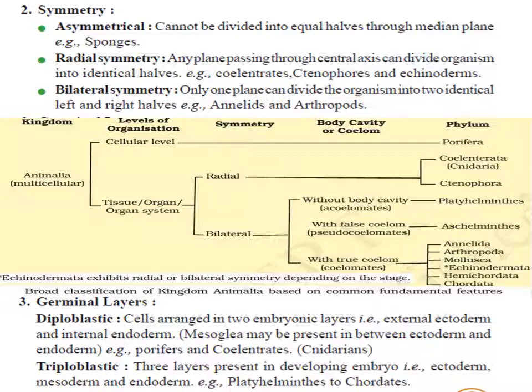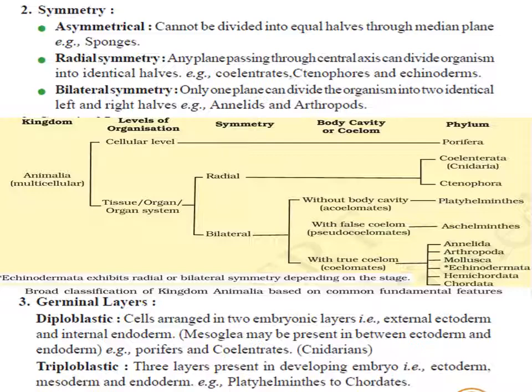And if the body is divided into two equal parts by only one central axis, which divides the body into equal left and right halves, then the organism's symmetry is called bilateral symmetry. But if the body cannot be divided into equal halves, then we call that organism asymmetrical.